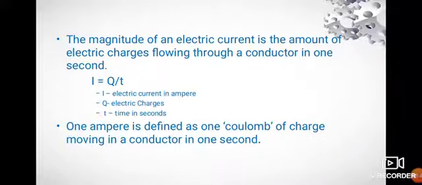The magnitude of an electric current is the amount of electric charges flowing through a conductor in 1 second. The formula is I is equal to Q by T. I is electric current in ampere, Q is electric charge and T is time in seconds. 1 ampere is defined as 1 coulomb of charge moving in a conductor in 1 second.